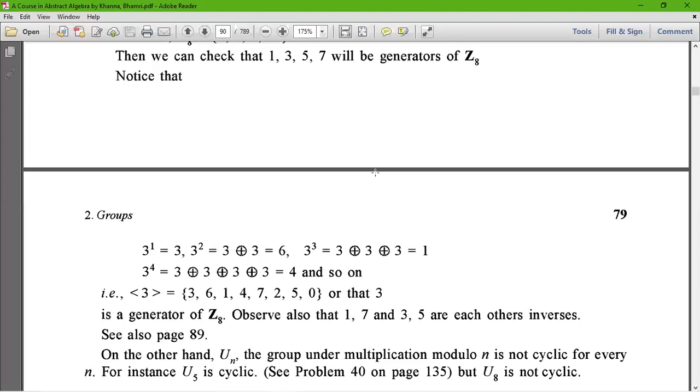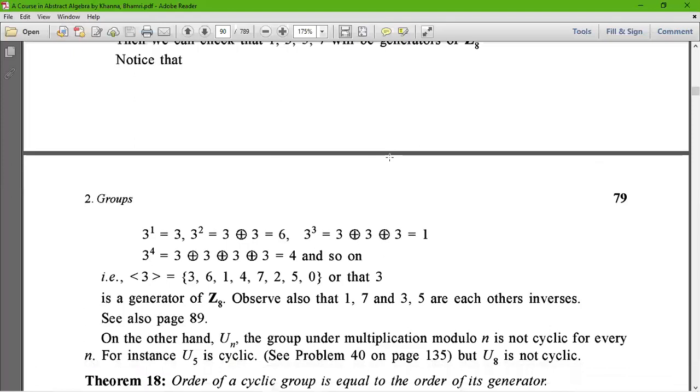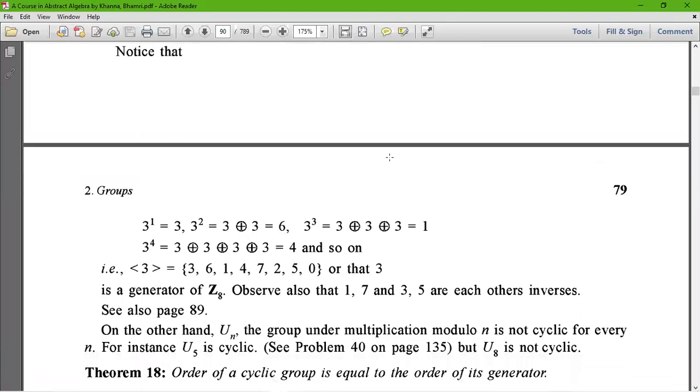With the help of these examples, we can prove one theorem: the order of a cyclic group is equal to the order of its generator, which will be taught to you in your next class.